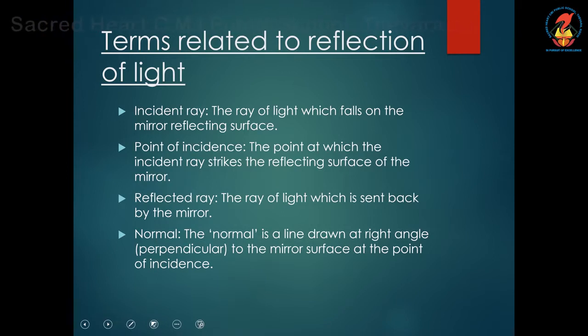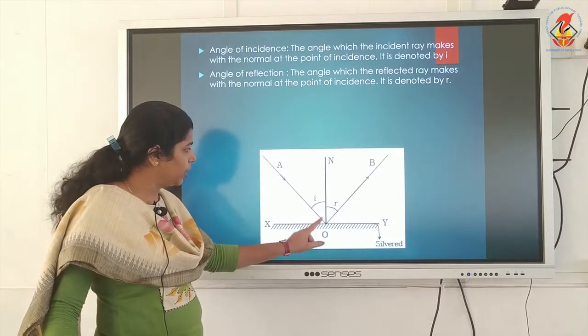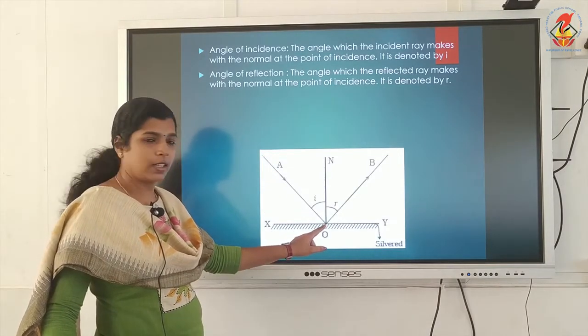That's known as point of incidence. So, this point O, at this point, the incident ray meets the reflecting surface.